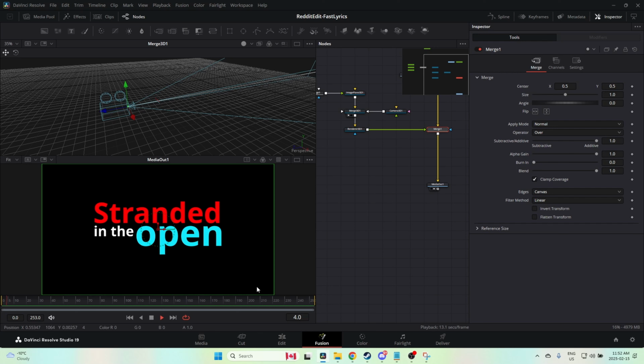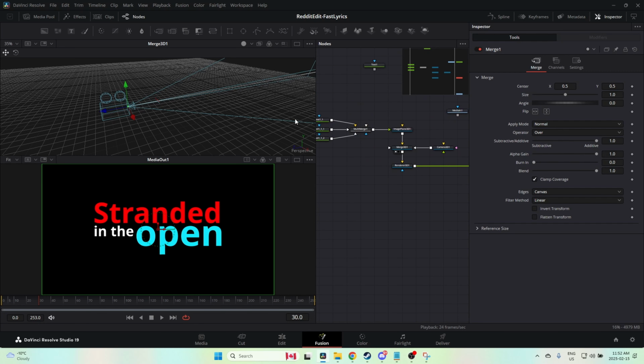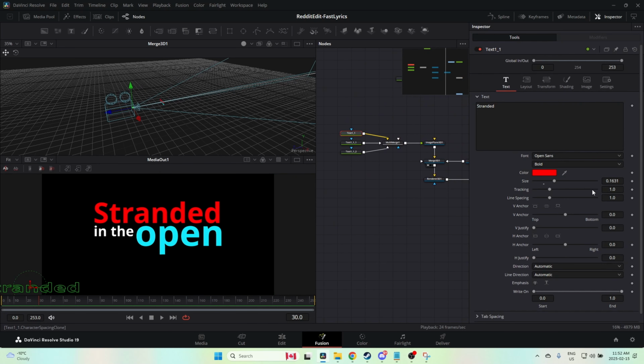So we're going to go to the beginning. Stranded ends about here. So I'm going to go to my text one here, and at this point is when the word stranded finishes. I'm going to go back to the beginning and pull back the write on. Write on tells you how much of the word or sentence is actually written out. So here's 0% of it and then 1, or 100%, right? Because it's between 0 and 1.